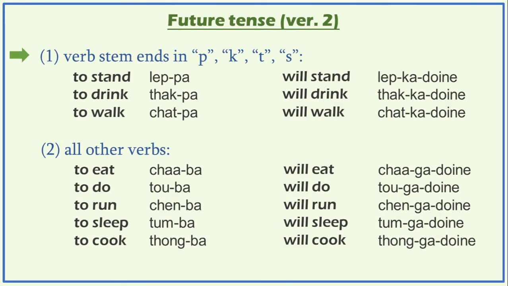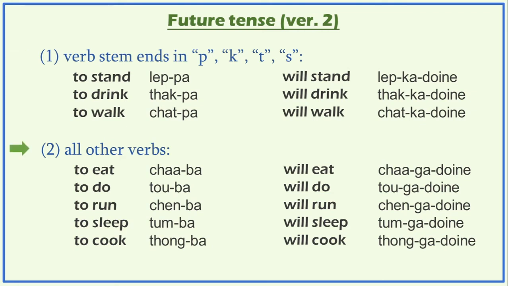And conjugation again will be quite similar to version 1. So if the verb stem ends in P, K, T or S, you use the ka sound, K sound, and instead of kani, you use ka-doine. So leppa will stand, lepka-doine. Thakpa will drink, thakka-doine. Chatpa will walk, chatka-doine.